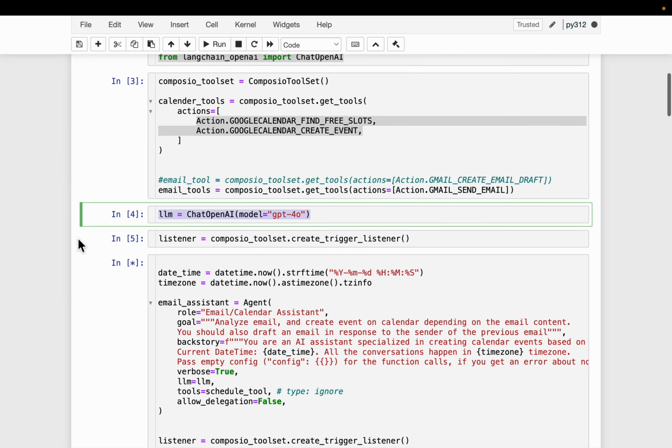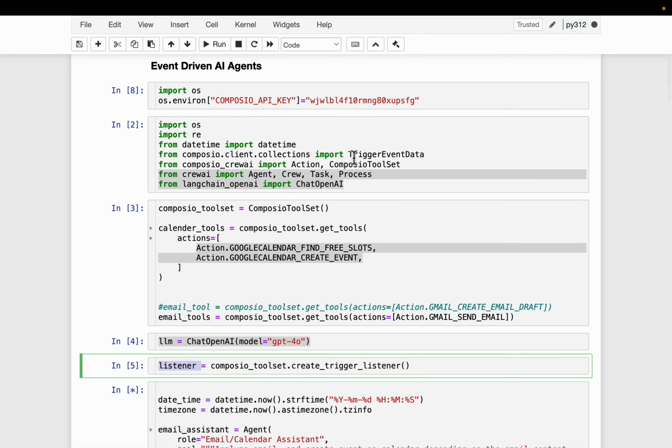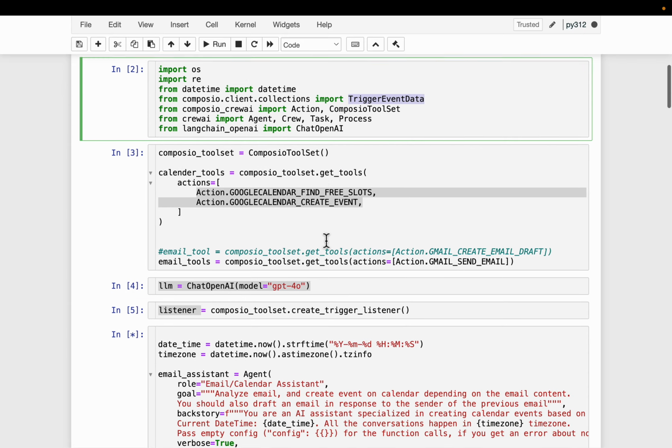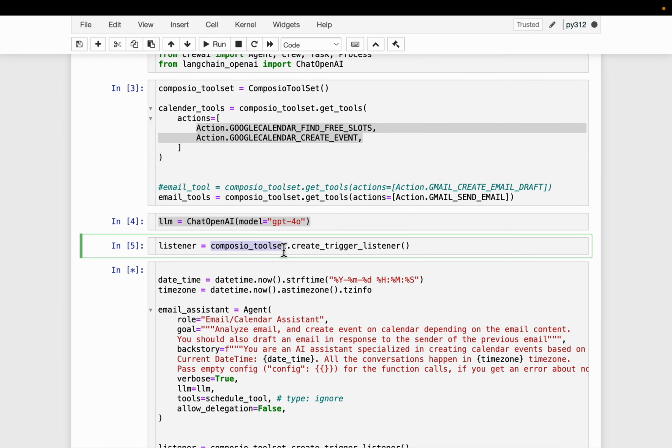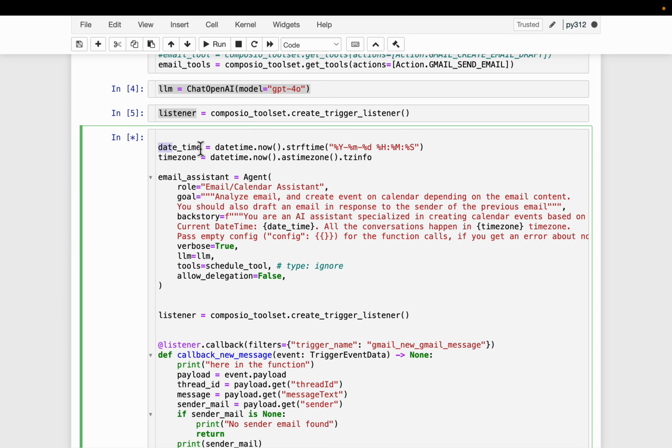We need an LLM, obviously. And here, using this trigger events data, we can create, using this Composio toolset, a listener. Basically, we pair this listener to our Gmail, and this listener will continuously be monitoring the Gmail for any new emails. All right. So let's access the current date time and the time zone.